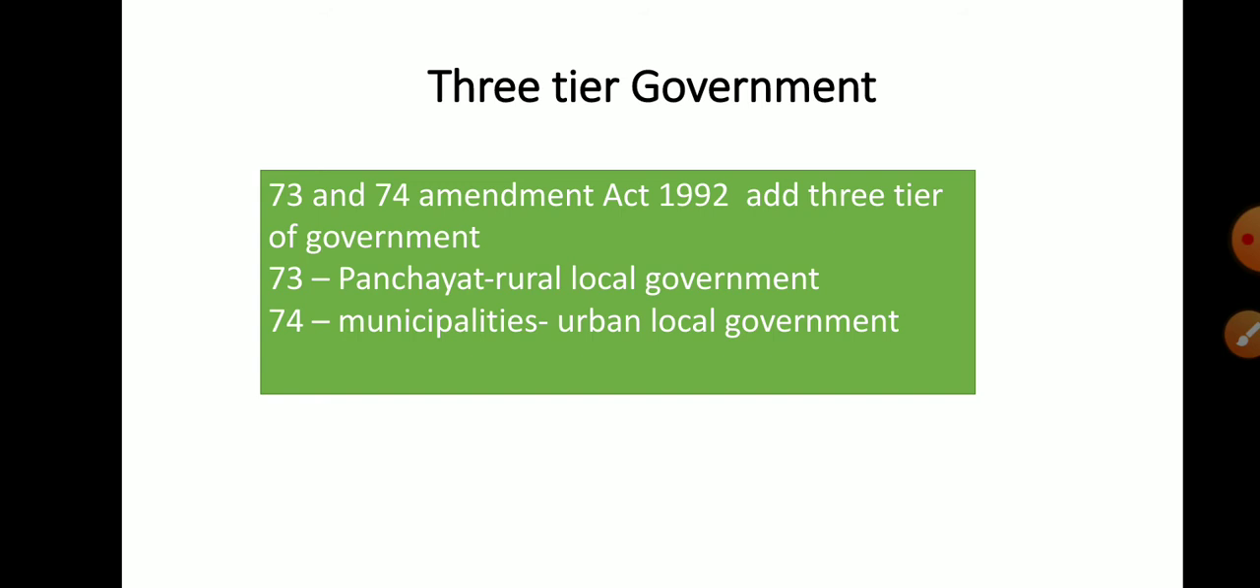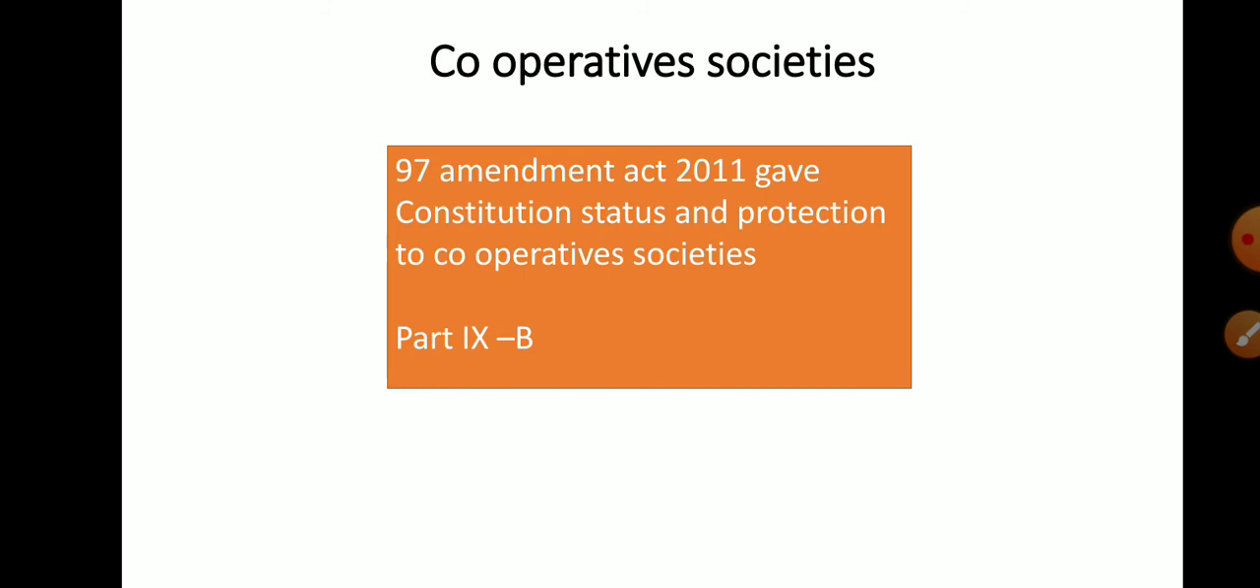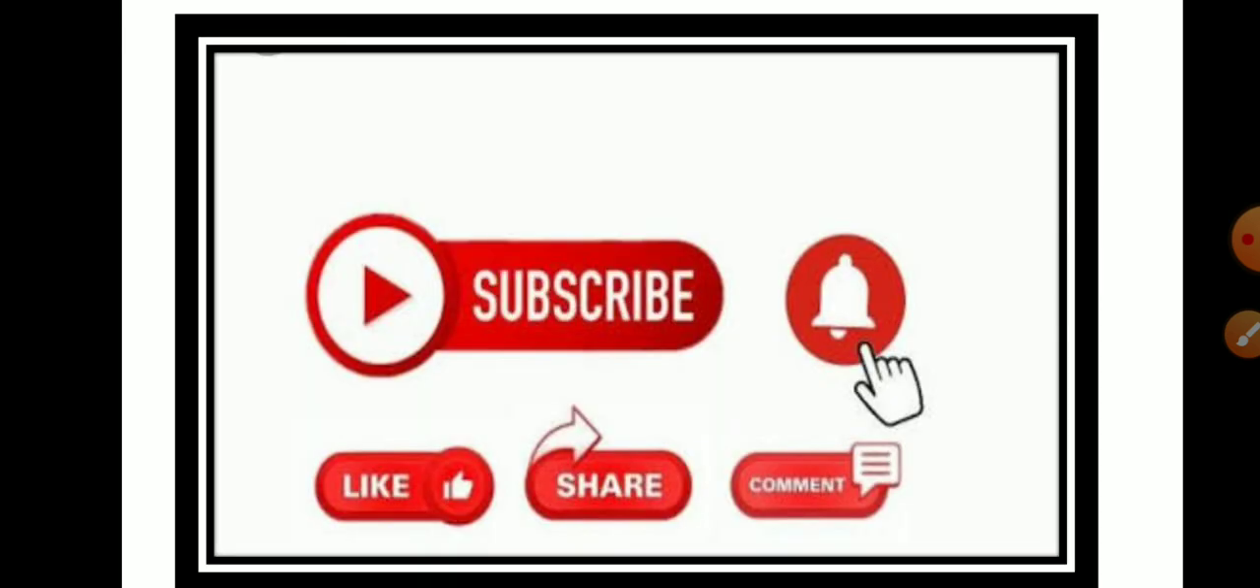Okay, there is one more feature, that is the cooperative society. The 97th Amendment Act of 2011 gave constitutional status and protection to cooperative societies, and it is mentioned in Part IX-B of our Indian constitution. In this way, we have completed all the salient features of our Indian constitution.